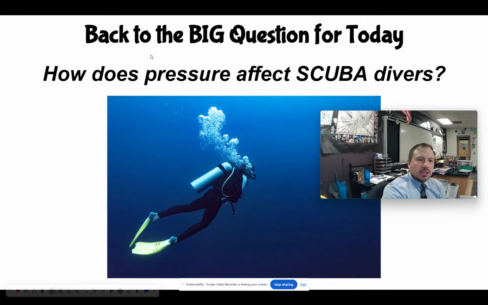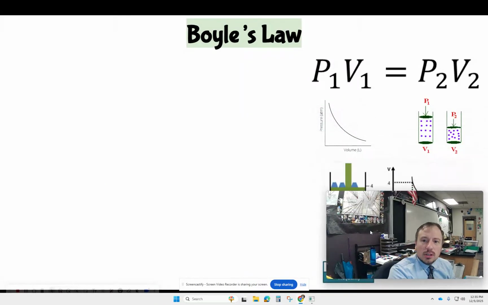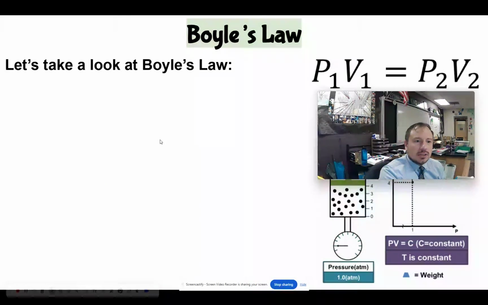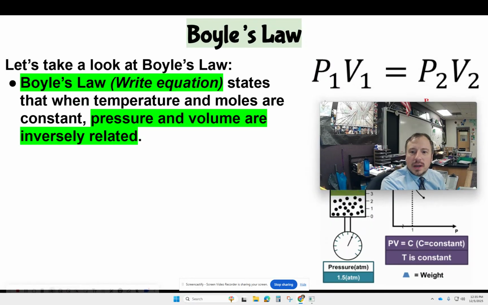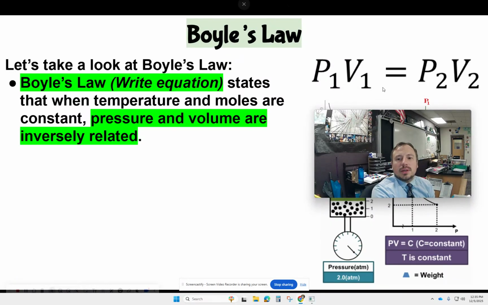So here's a question, right? How does pressure affect scuba divers? So let's take a look at Boyle's law to answer this one, right? So Boyle's law, and here's the equation, right? Now it can also be written as P times V equals a constant, but these three laws that we're going to learn right now are good at saying, okay, great, I've got this condition and this changes, then I can calculate the other ones.